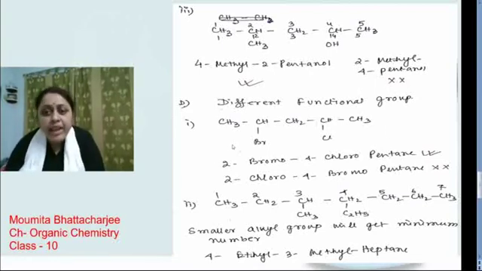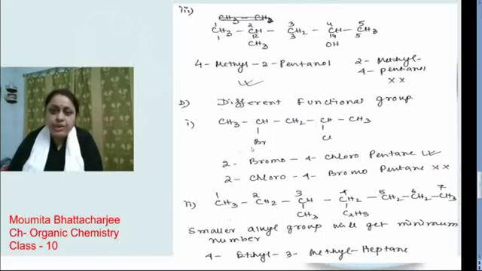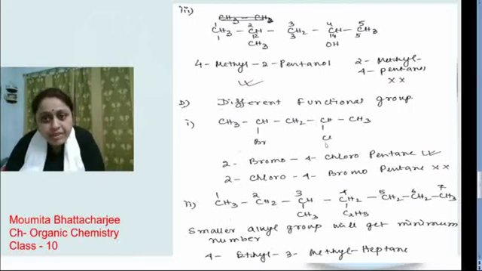Next one, when we will have more than one substituent group. Here we have bromo also, chloro also. Then we will prefer bromo because bromo comes alphabetically first, then chloro. So the name will be 2-bromo-4-chloropentane. It is the right name. 2-chloro-4-bromopentane will be the wrong one.